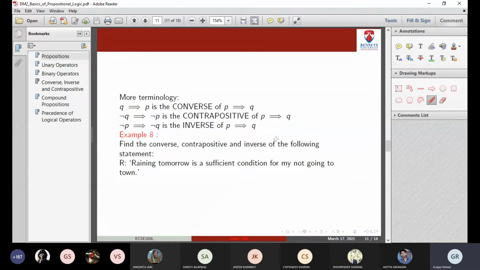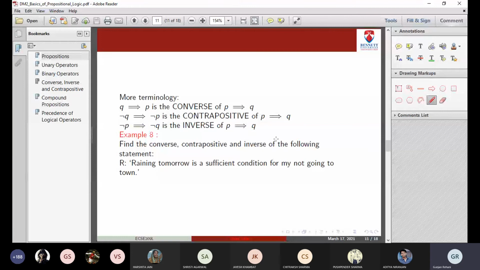The next thing is certain terms related to P implication Q. Once we have a compound proposition of the form P implication Q, you might be told to find the converse of this implication. The converse of P implication Q is Q implication P. Whenever you're told the converse, whatever P implication Q is given, you'll write it in the form Q implication P. Likewise, what is the contrapositive? Once P implication Q is given, first you converse it, then you also negate it.